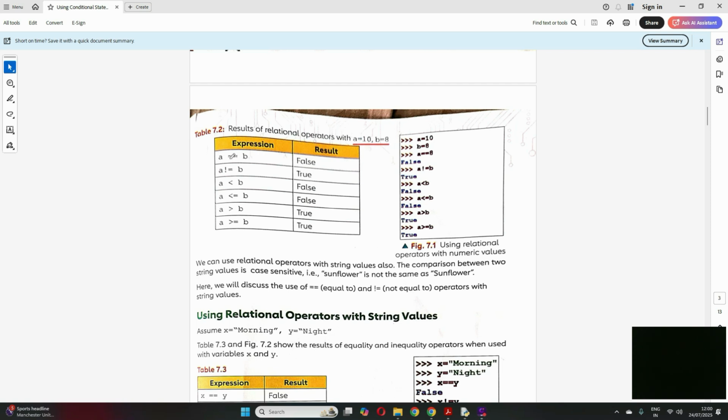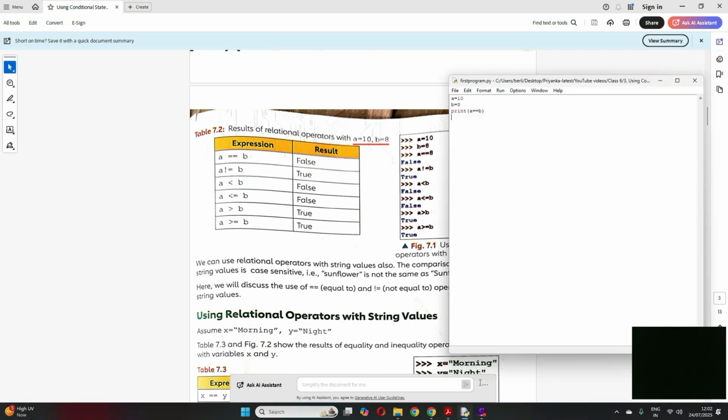Now if in your program you write A equal to B, meaning whether A is equal to B, so is 10 equal to 8? No, it's not, right? So the result will be false. Now if I do this comparison, A, exclamation mark equal to, this means not equal to, so the computer will understand, is A not equal to B? Yes, 10 is not equal to 8, correct? So the answer will be true.